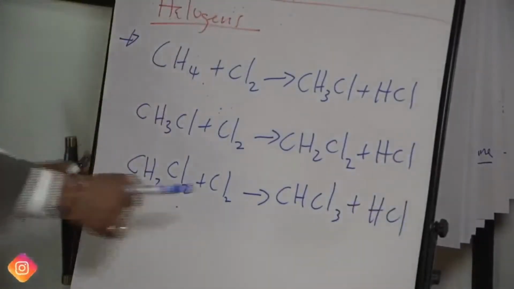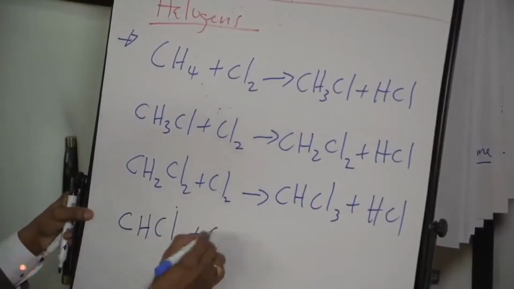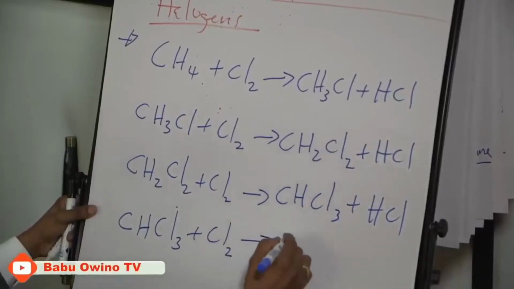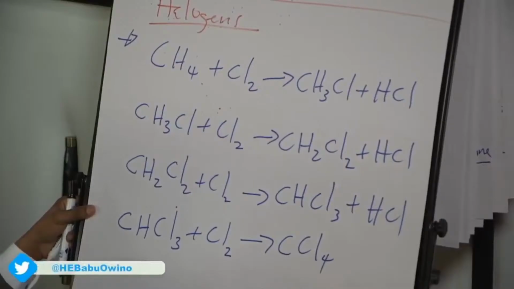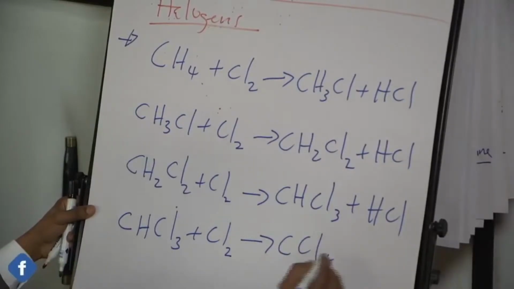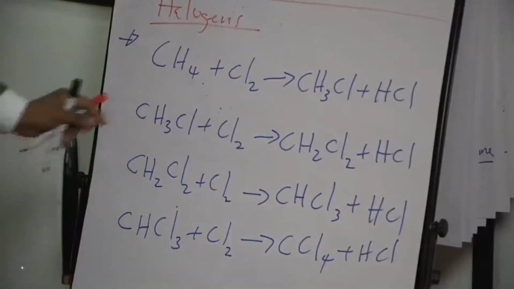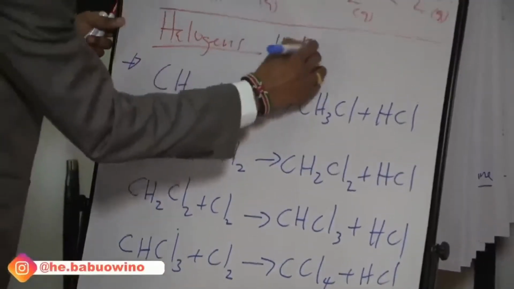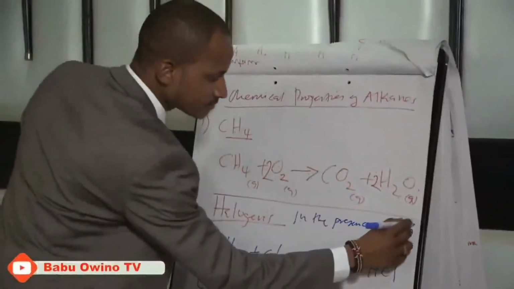And the last one, when this reacts with chlorine, you get CCl4, that is the tetrachloromethane plus HCl. But they react in the presence of sunlight.